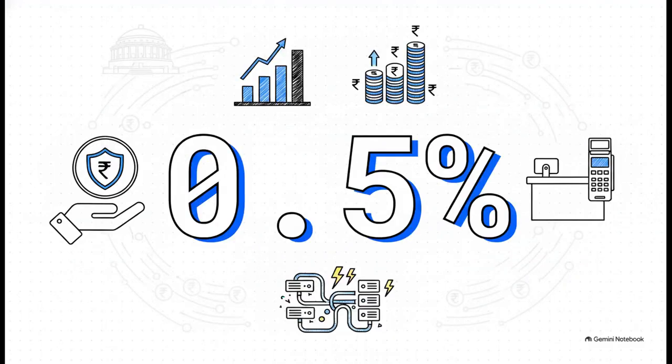Let's talk digital money. Right now, there are proposed changes floating around regarding the Payment and Settlement Systems Act, and they might allow banks to levy a merchant discount rate, or MDR, on UPI transactions. We're looking at a proposed fee structure of around 0.3% to 0.5% on transactions over 2,000 rupees, which would mainly impact larger merchants. Now, as you know, since 2020, UPI has been practically free for us, heavily subsidized by the government. But here's the reality check.